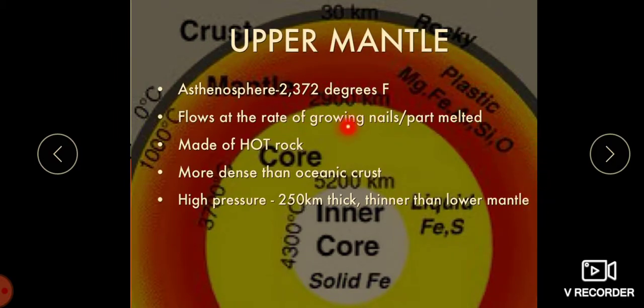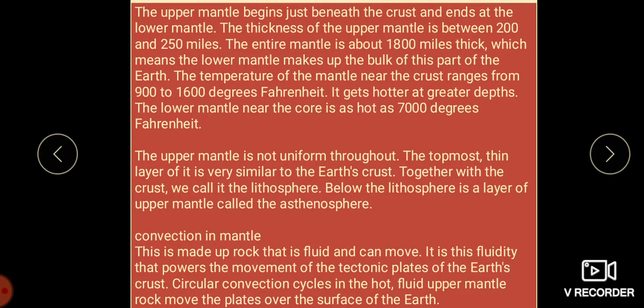So this is about the upper mantle, children. The asthenosphere is about 2372 degrees Fahrenheit, and it flows at the rate of growing nails, part melted. It is made up of hot rocks. It is more dense than the oceanic crust, with higher pressure, 250 kilometers thick, thinner than the lower mantle. So I told you about the upper mantle. It begins just beneath the crust and ends at the lower mantle.